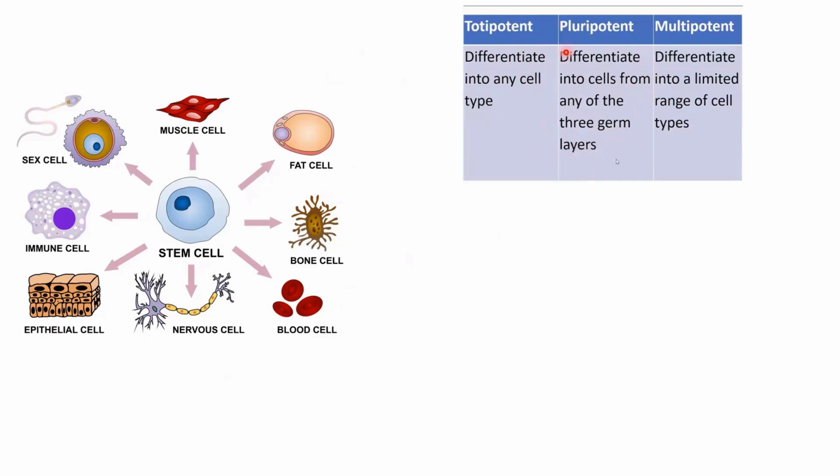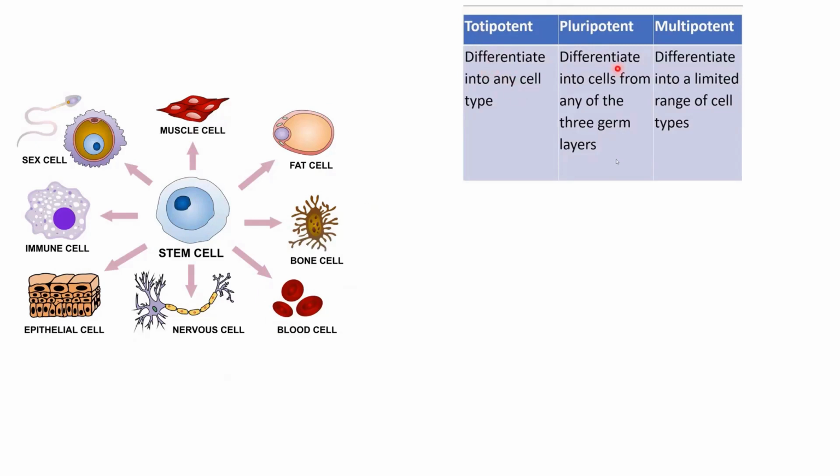This cell can produce specific tissues only. So we can say that this stem cell can produce a variety of tissues. This is called the pluripotent cell, which has the capacity of forming cells from multiple tissues. This stem cell is pluripotent because it can form muscle, fat cells, bone cells, and blood cells as well. So a pluripotent cell is a subtype of totipotent cell, right?